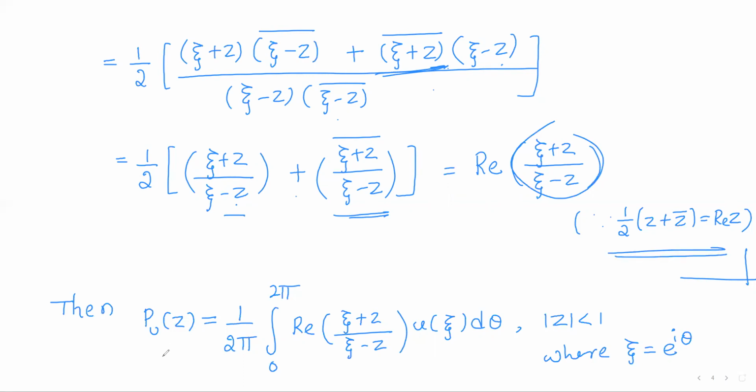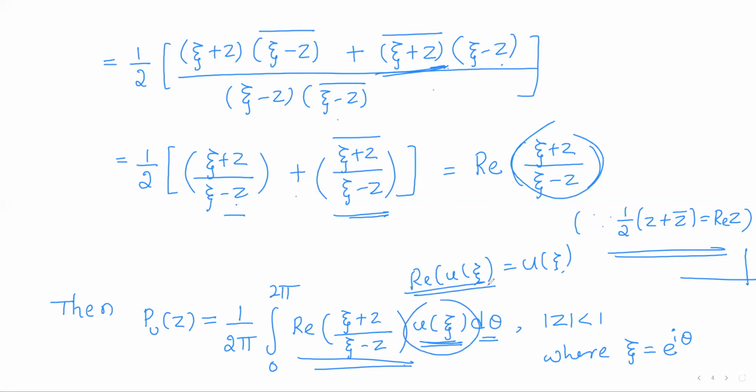So the given Poisson's integral of u can be rewritten as P u of z equals 1 by 2 pi integral 0 to 2 pi real part of xi plus z by xi minus z, u of xi d theta. Now, as u is given to be a real valued function, real part of u of xi is u of xi itself. So I can replace u of xi by real part of u of xi.